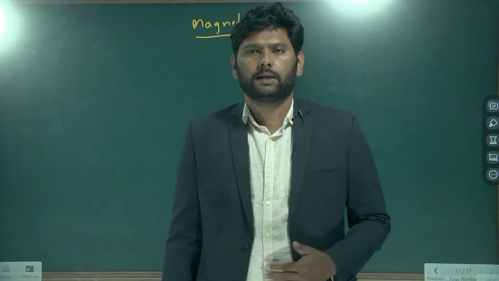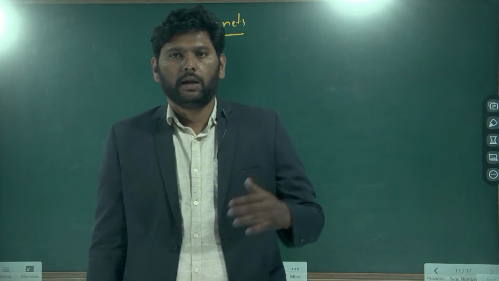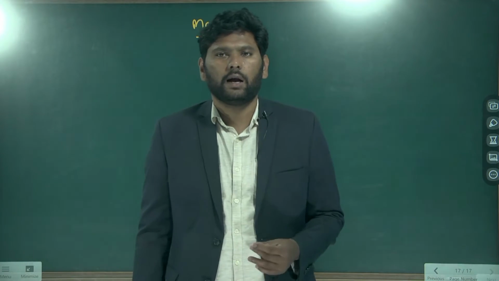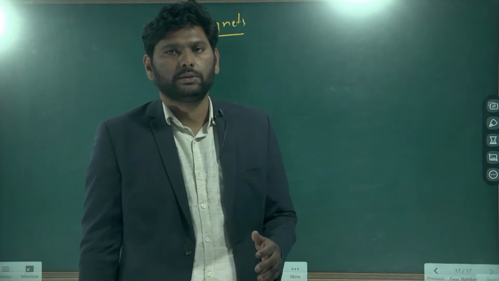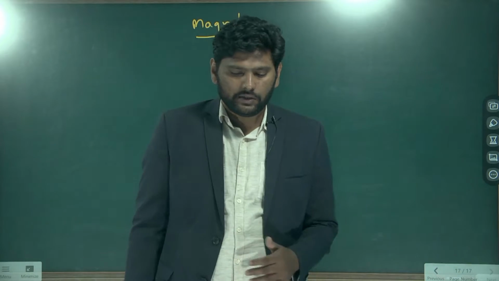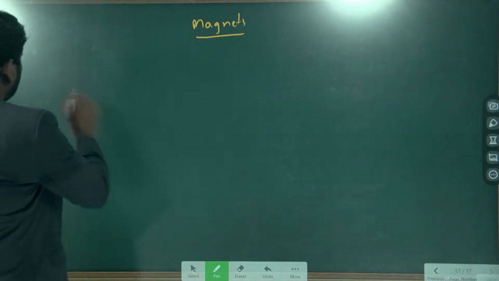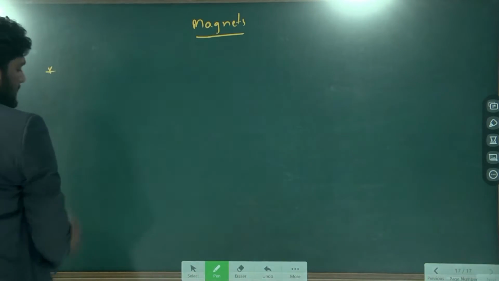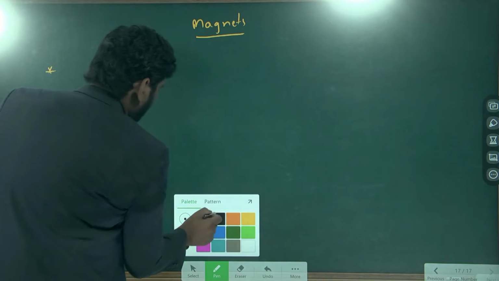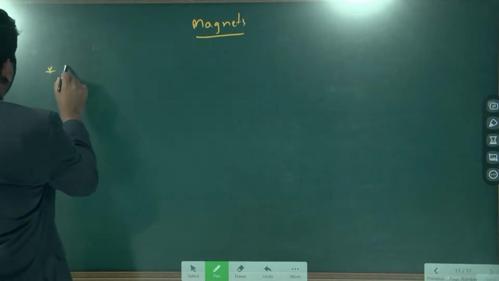by a place called Magnesia, and in that place there is a material called magnetite.